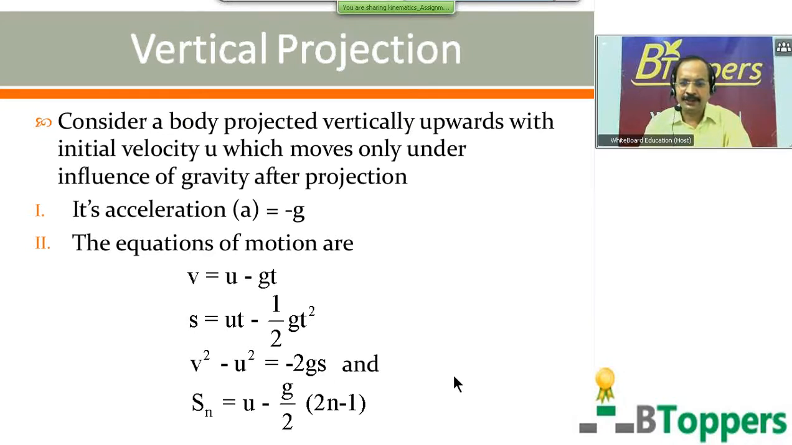And displacement covered in the nth second is numerically equal to u plus a by 2 into 2n minus 1, as I discussed earlier, but here I have taken a equal to minus g. Here Sn represents the displacement covered during the nth second.